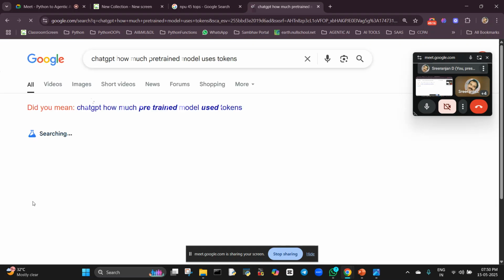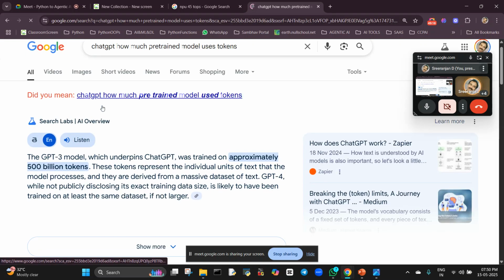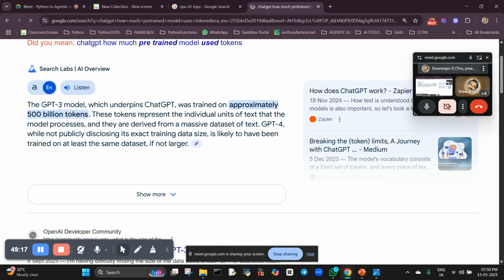In ChatGPT, the amount of data is 500 billion tokens. So that means it is trained. See here, the definition itself: trained on approximately 500 billion tokens, ChatGPT. So that is the reason it is going to give us the answer, because it is trained on data. I'll show you one more example, you'll get a little bit of clarity. Now you got an idea.